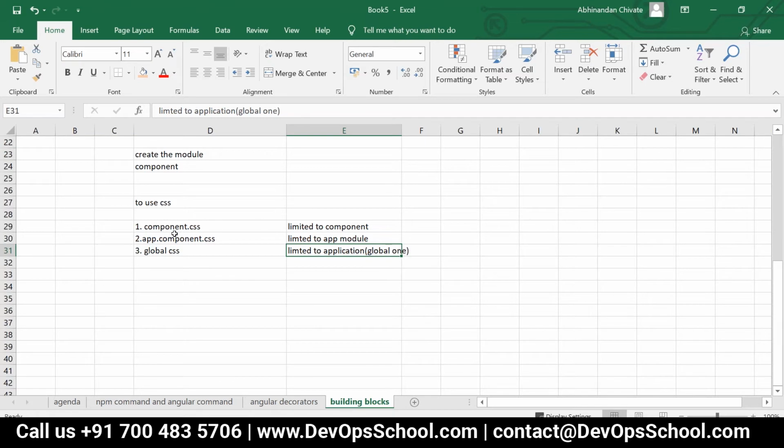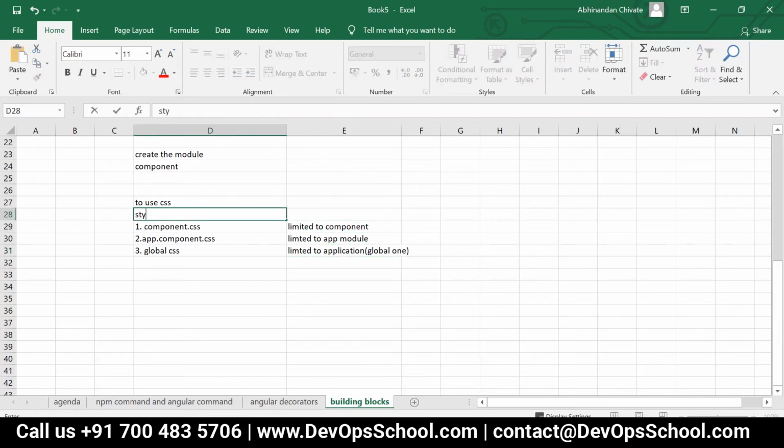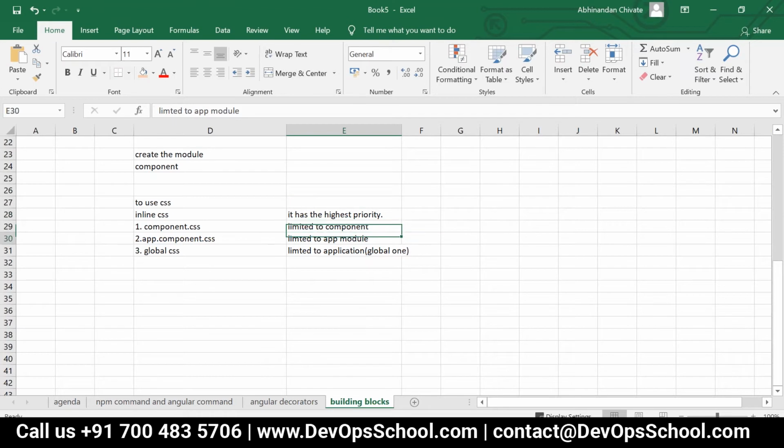And along with this, if you're using the style attribute also, that is nothing but inline CSS, then as usual, the things are not changing. It has the highest priority. Clear or not? Just clear everything.